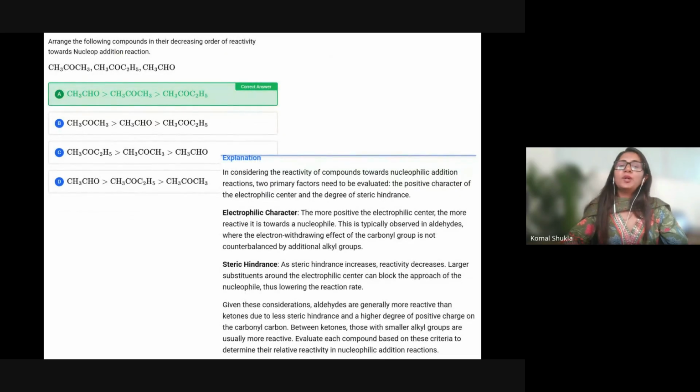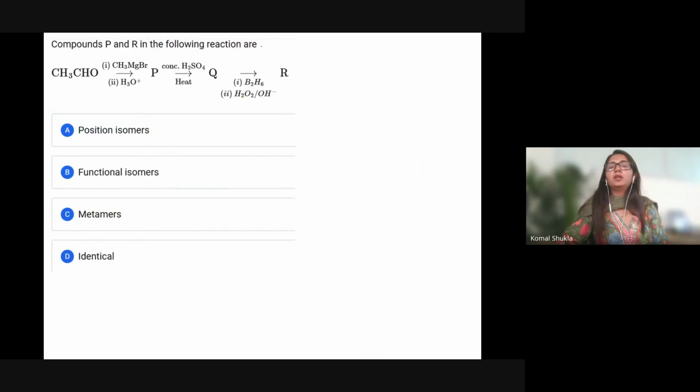Okay. So definitely, when we talk about nucleophilic addition, then it is definitely aldehyde. Aldehyde is more reactive towards the nucleophilic addition reaction, because there will be a major issue, that is steric hindrance. So this will be the main factor in that particular nucleophilic addition reaction. So now we have the next question, that compounds P